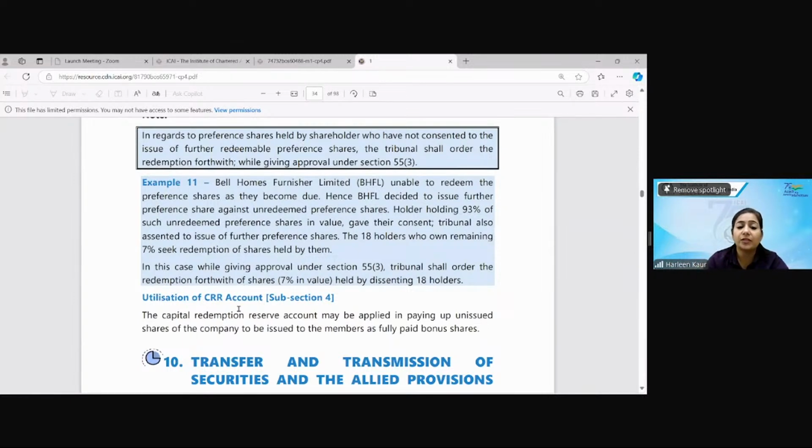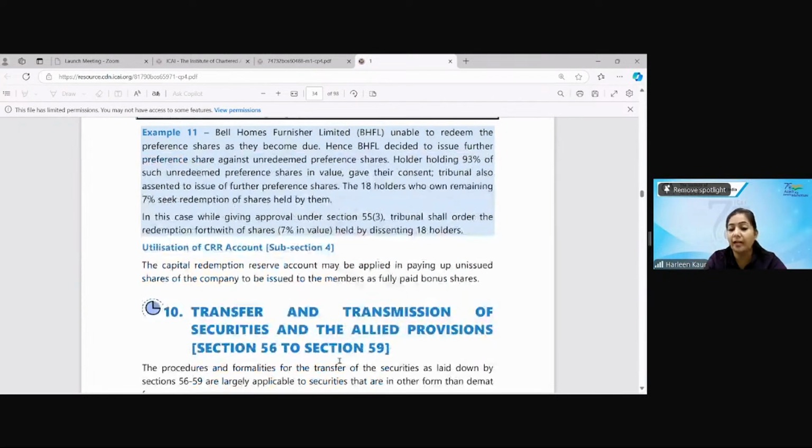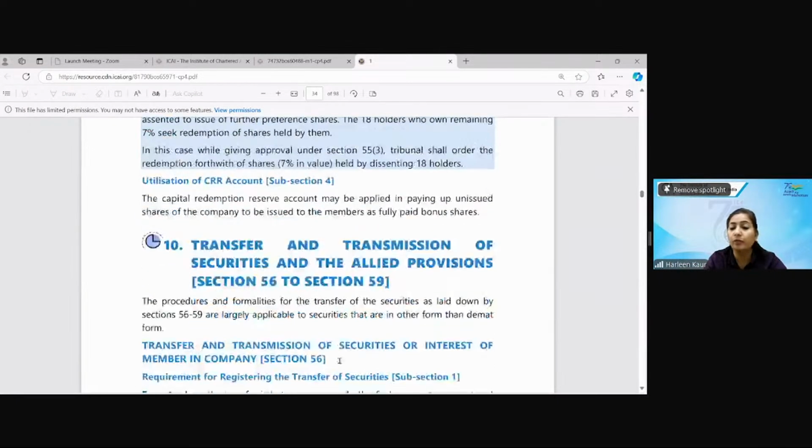And here is your line of CRR. CRR shall be used only for paying up fully paid bonus shares. Mark this important. Many a time it can come up that it can be used for paying anything. It should only be used for fully paid bonus shares.